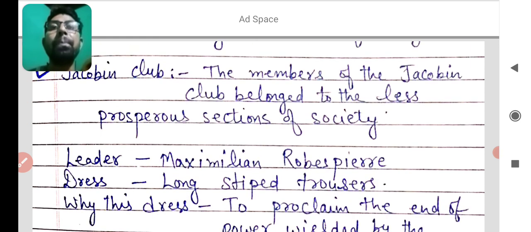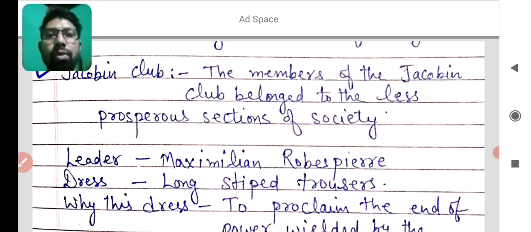The leader of the Jacobin Club was Maximilian Robespierre. There was a uniform for Jacobins, and the dress was long striped trousers.